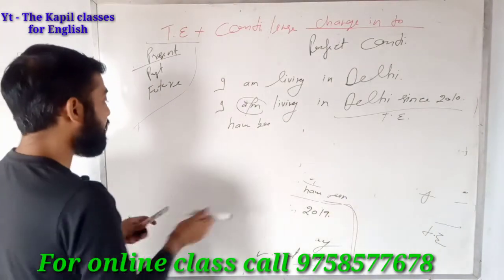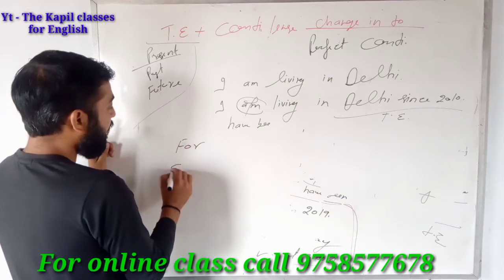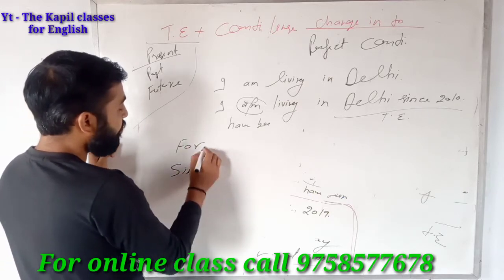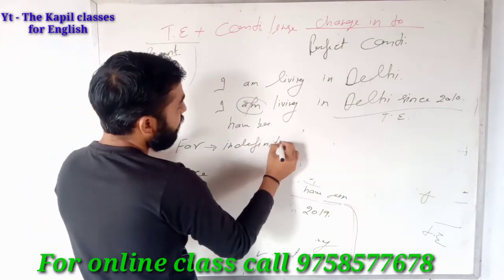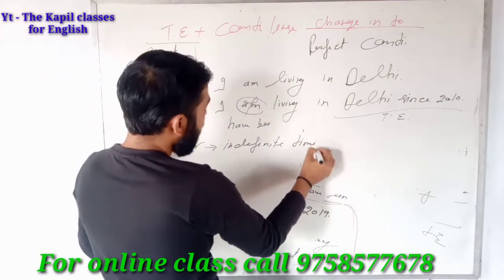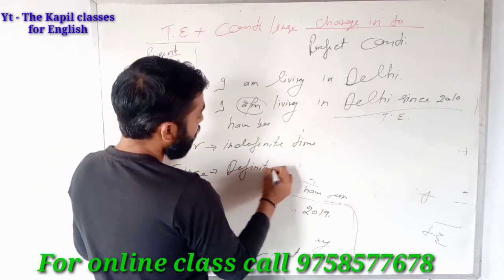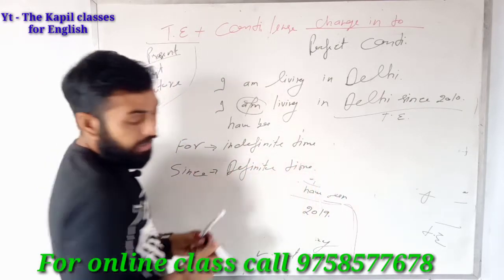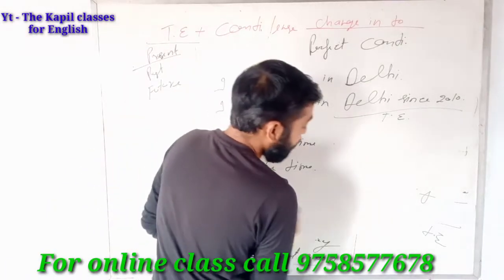Now a question arises: where do we use "for" and where do we use "since"? You know very well, we use "for" with indefinite time, and "since" we use with definite time. And we also get confused when we use "since" and "for".